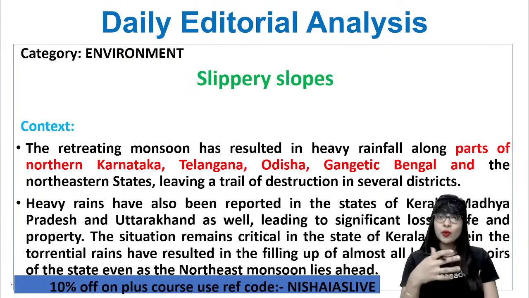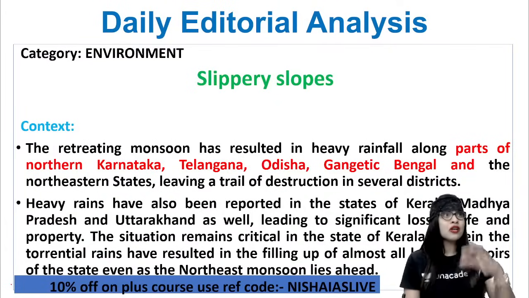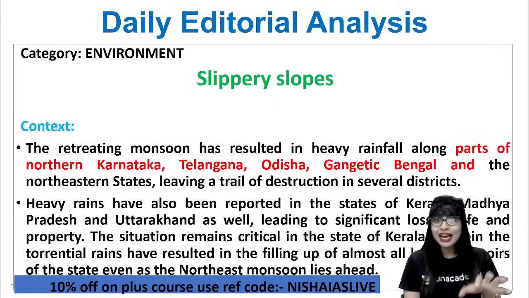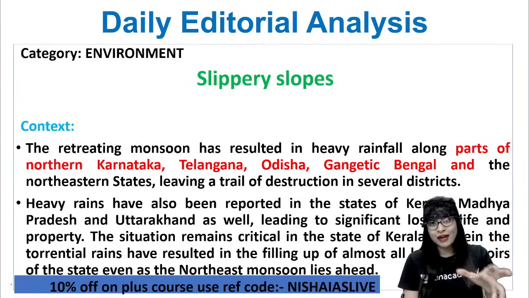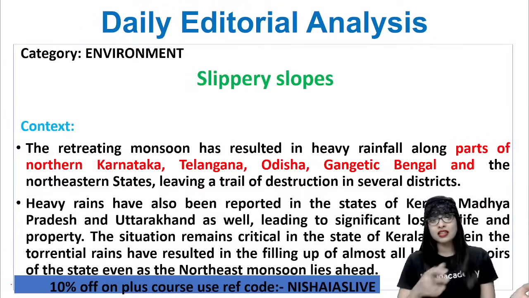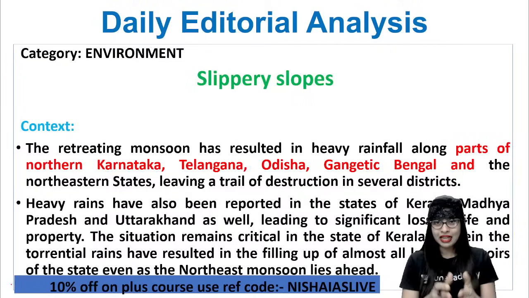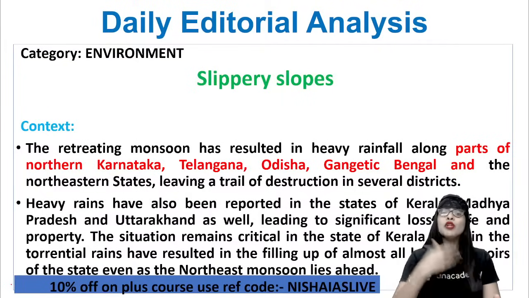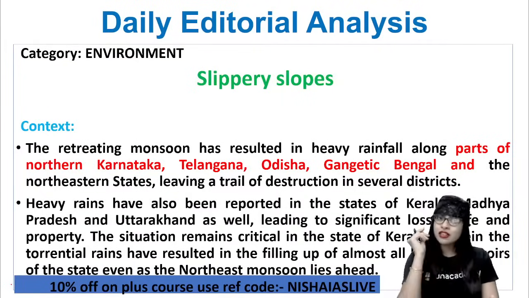Now, I can tell you that rain is something that is a natural cause. You can't ask the rain to stop. But how to get yourself prepared, or how a state should be prepared in that particular context, is very, very important. Don't you think so? That is, a destruction has happened or a disaster has happened, natural or man-made, whatever. But how will you overcome it or how will you get prepared? That is more important to be considered. So this particular slippery slope article is giving you a quick look into those factors as well.